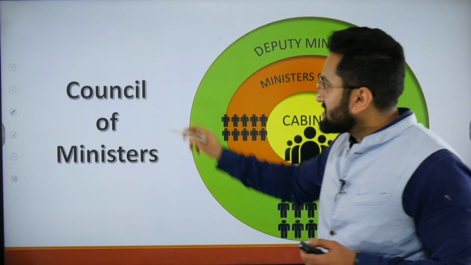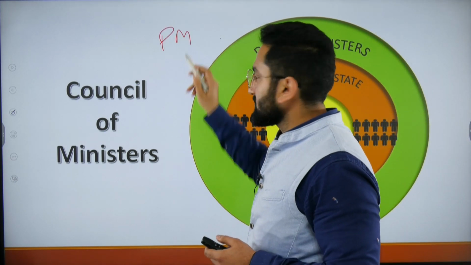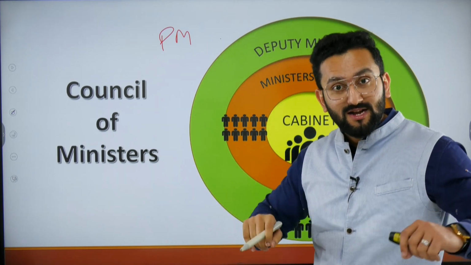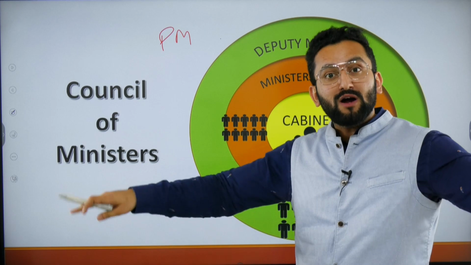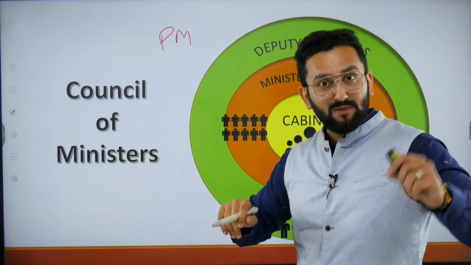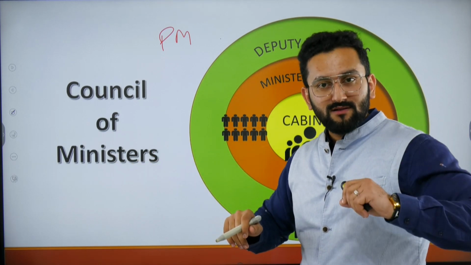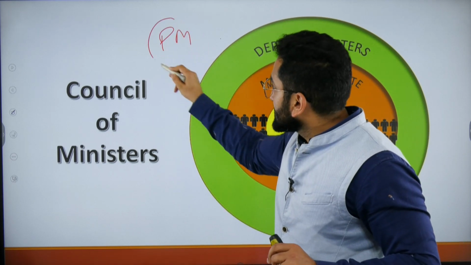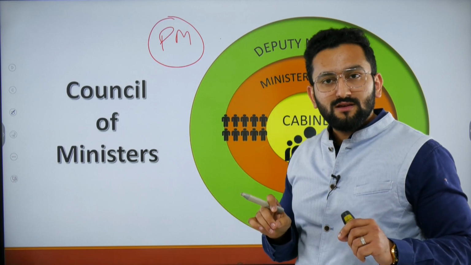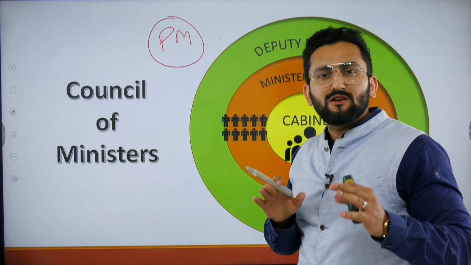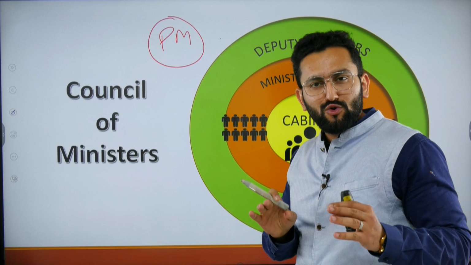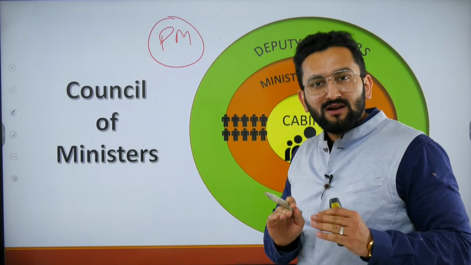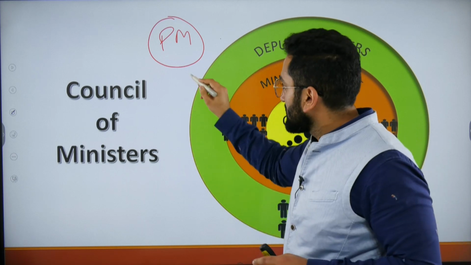Consider, here we have the Prime Minister. The Prime Minister needs ministers for effective functioning of government, right? The Prime Minister needs various departments to be headed by these ministers so that the Prime Minister can ask what you have done, I have given you this responsibility. So some ministers are considered the inner circle of the Prime Minister. Important portfolios and important ministries are given to these people. So these ministers are considered ministers of cabinet rank.